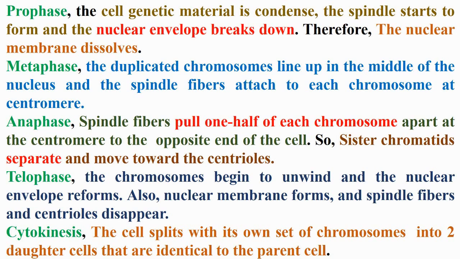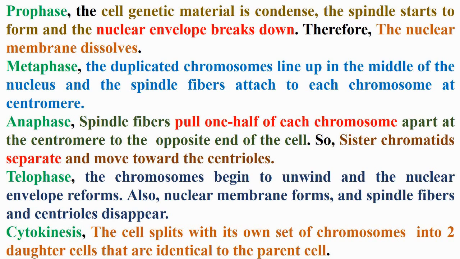Meanwhile, in metaphase, the duplicated chromosomes line up in the middle of the nucleus, and the spindle fibers attach to each chromosome at the centromere. On the other hand, in anaphase, the spindle fibers pull one half of each chromosome apart at the centromere, to the opposite end of the cell. So, sister chromatids separate and move toward the centrioles.